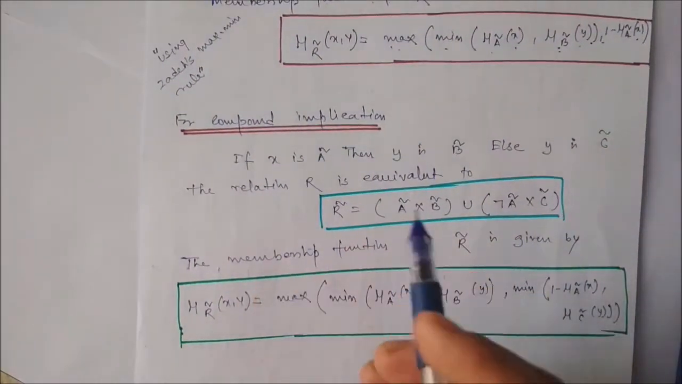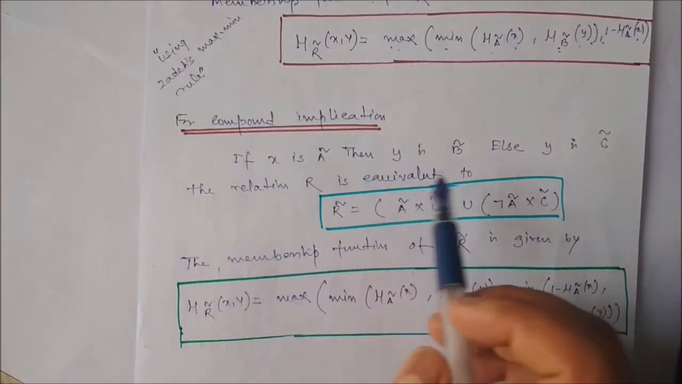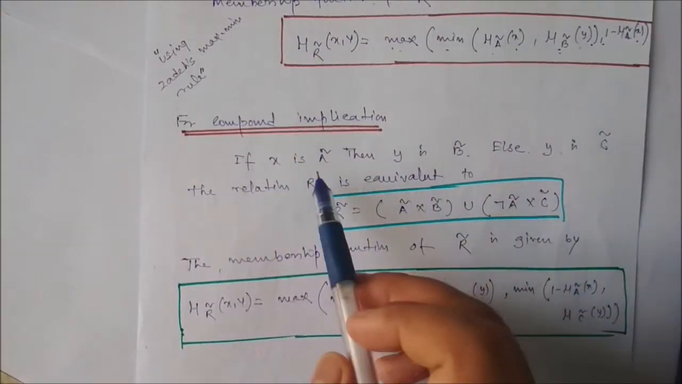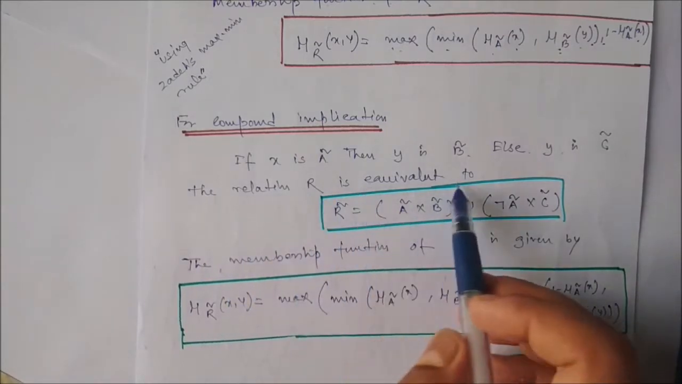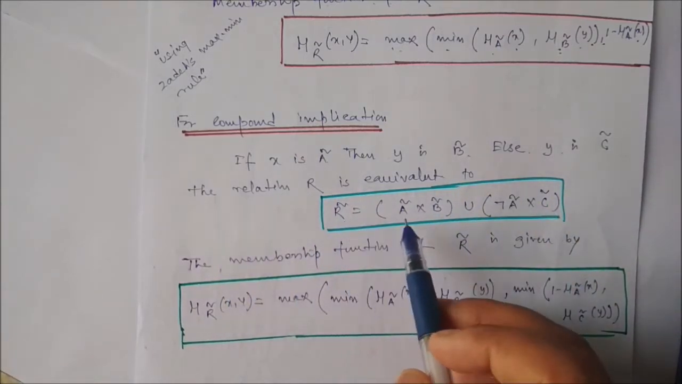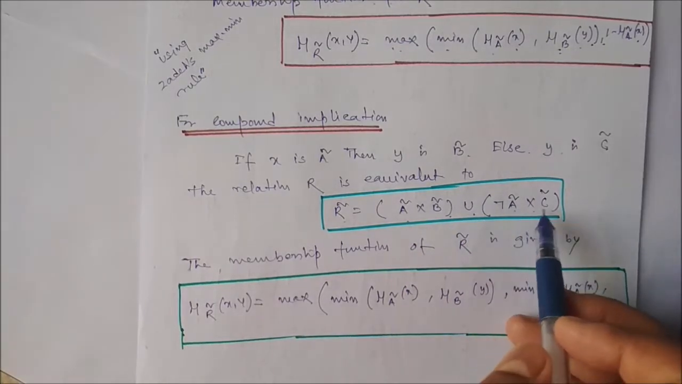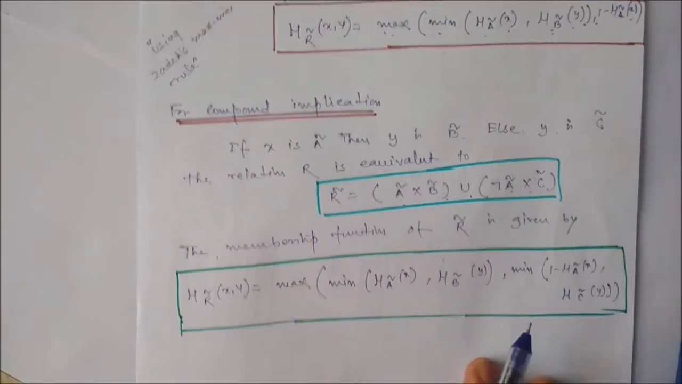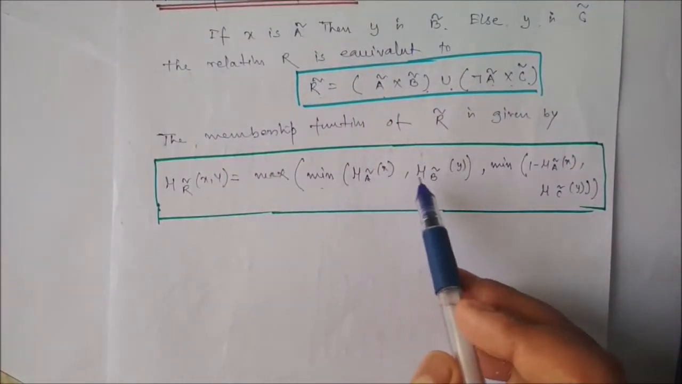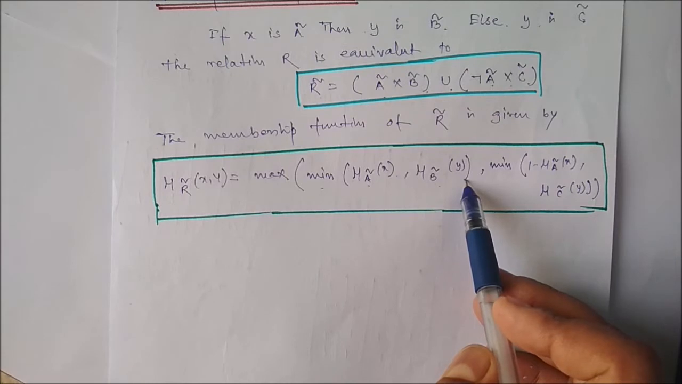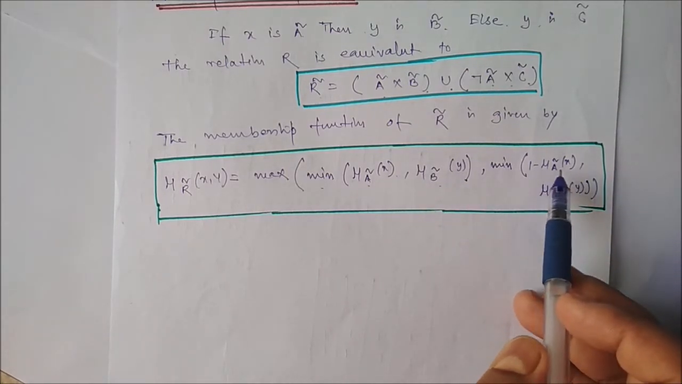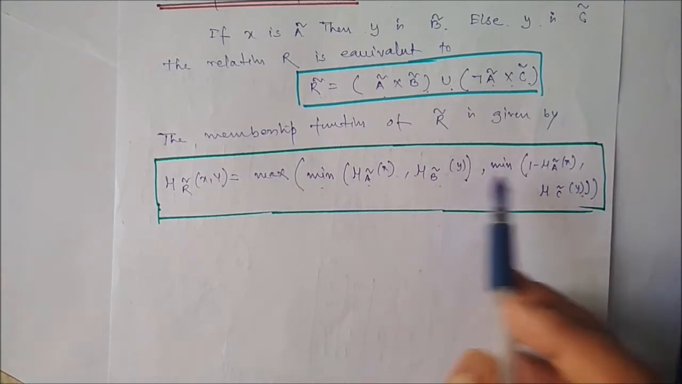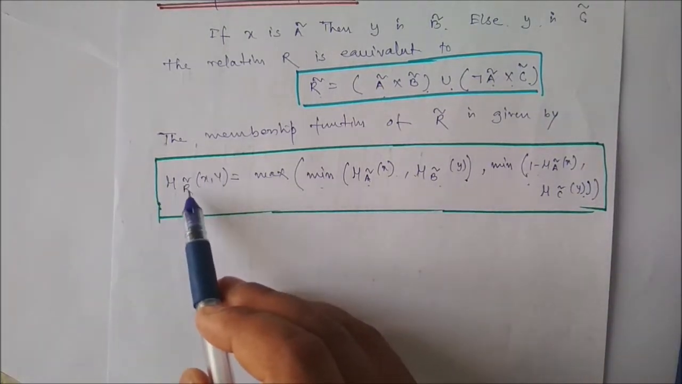For compound implication, say another rule is there. If the rule statement is like that: if x is A, then y is B, else y is C. In that case, the relation R is equivalent to this one. So R is equal to A cross B union not A cross C. The membership function of R is given this way: minimum in between mu x and mu y, and minimum in between 1 minus mu A comma mu C y, and we have to take the maximum value in between these two to get the membership value of the fuzzy implication.